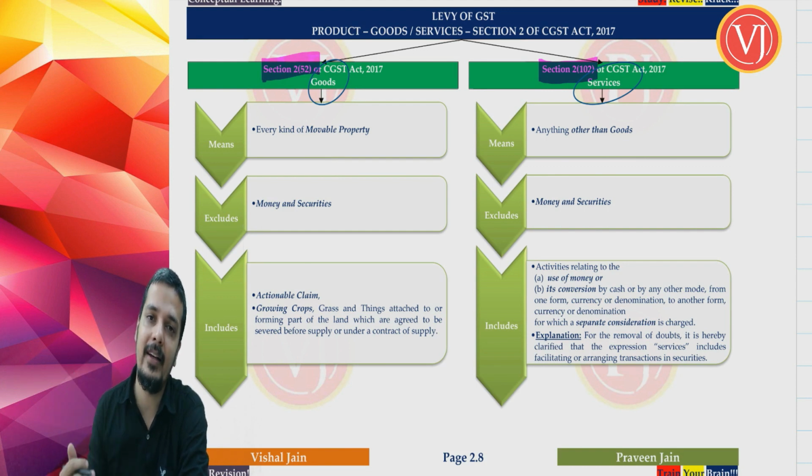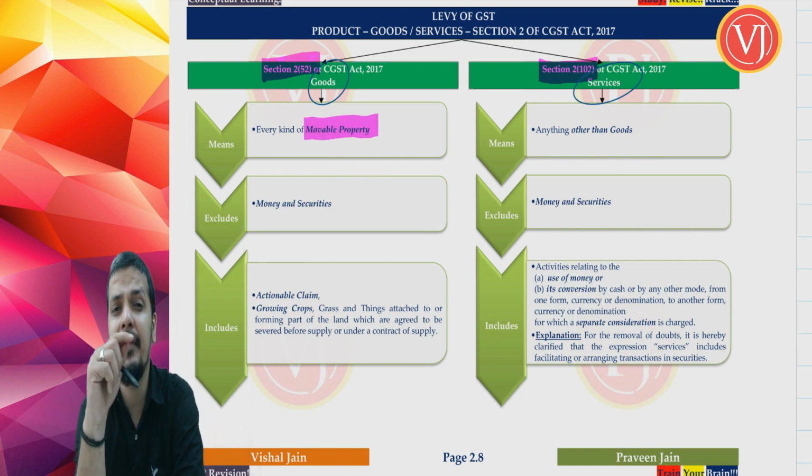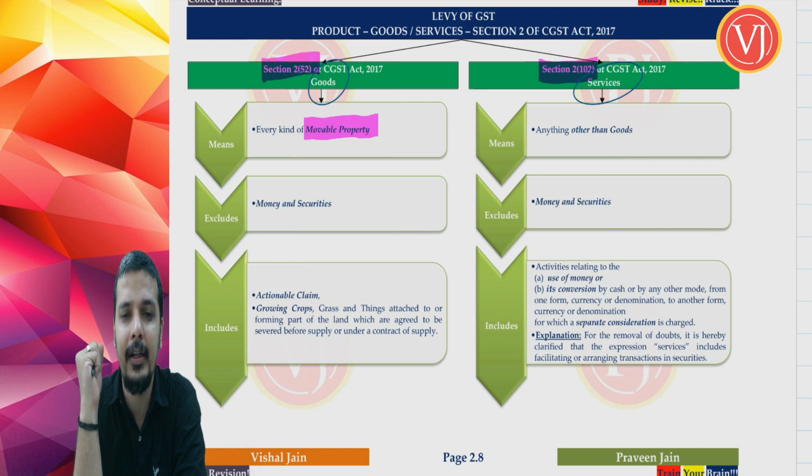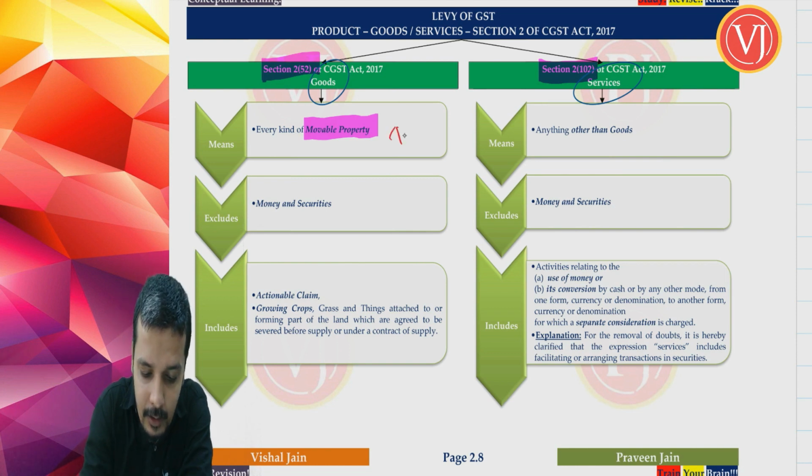Means, excludes, and includes. So goods means every kind of movable property. Now, my friends, at this point, we have to remember that the focus is only on movable property. It has got nothing to do with tangibility.